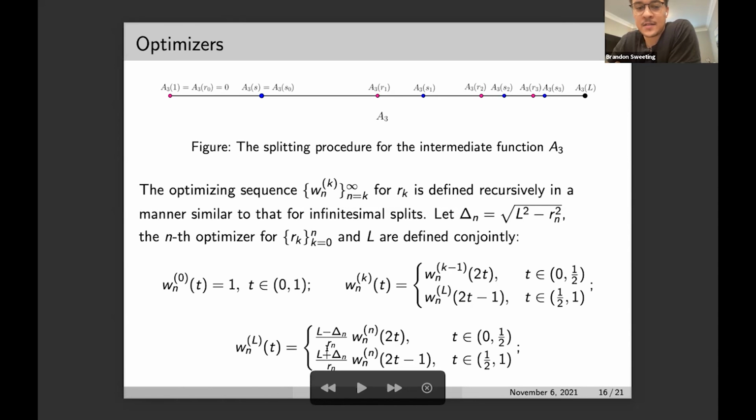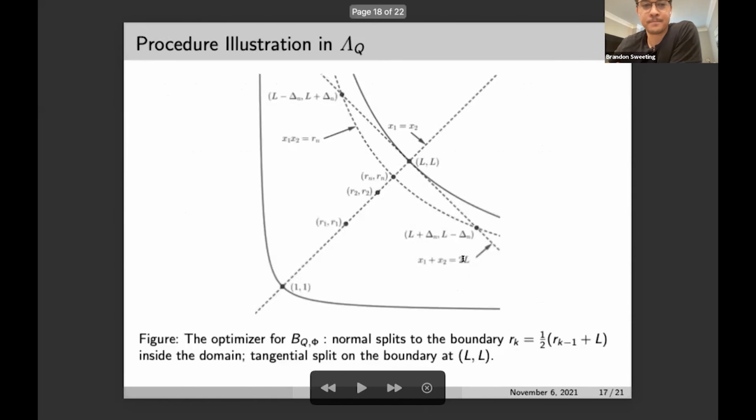And then the nth optimizer at L is defined as this kind of concatenation of the scaled optimizer at Rn. Right, so this just gives a recursive definition for the nth optimizer at Rk.